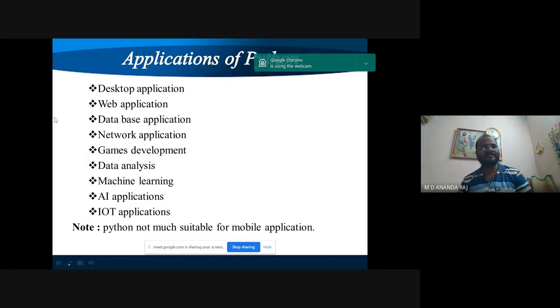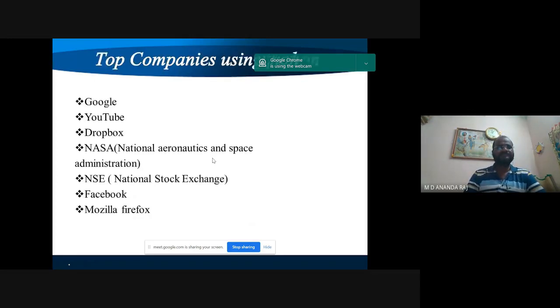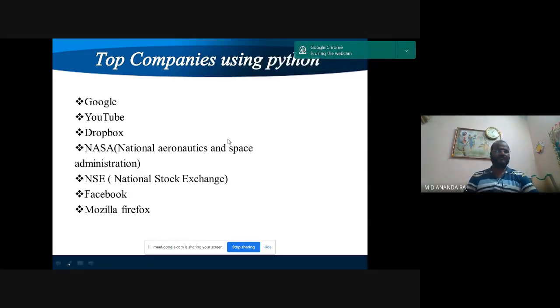So applications of Python. Python is used to do the following: desktop applications, web applications, database applications, network applications, games development, data analysis, machine learning, artificial intelligence applications, IoT applications. Python is not much suitable for mobile applications. So top companies using Python: Google, YouTube, Dropbox, NASA (National Aeronautics and Space Administration), NSE (National Stock Exchange), Facebook, Firefox. All of them are using Python.